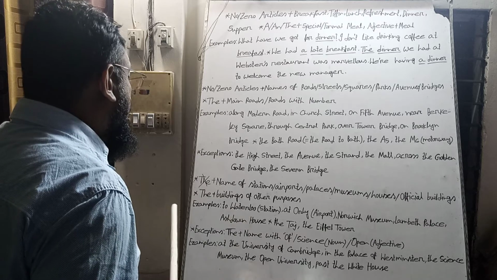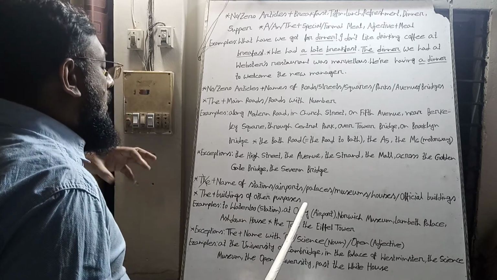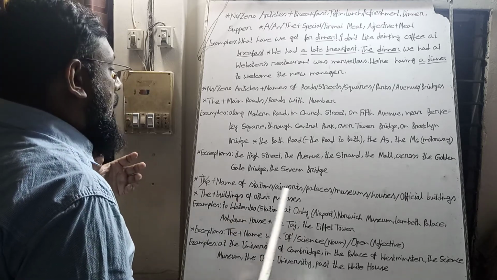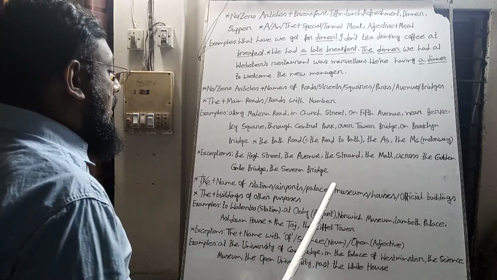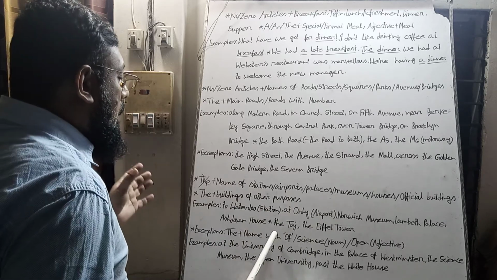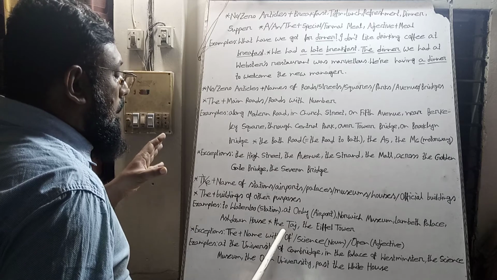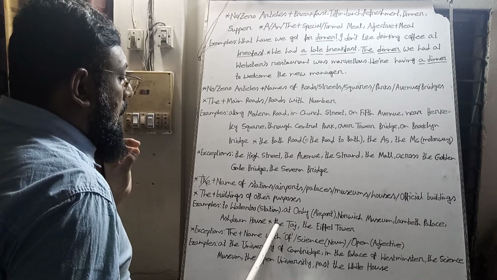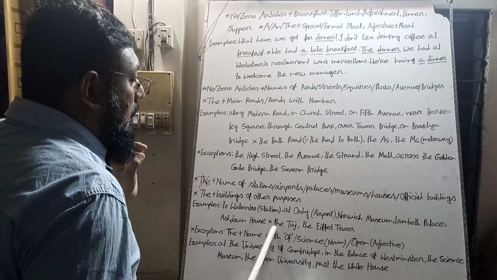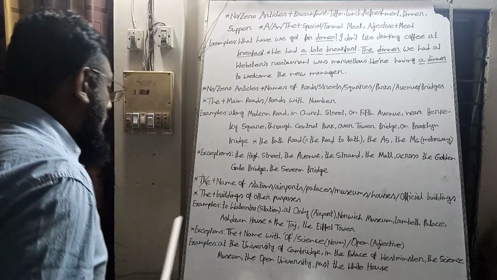But for buildings without the above purposes, before the name of any such building we use the article. For example, the Taj Mahal, I mean the Taj, the Eiffel Tower. Exceptions.